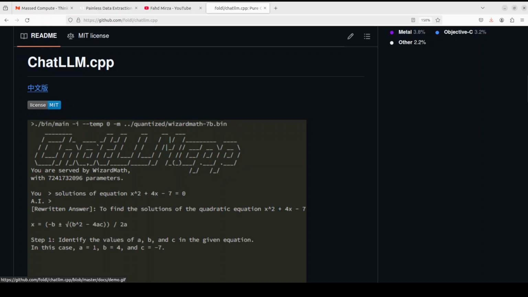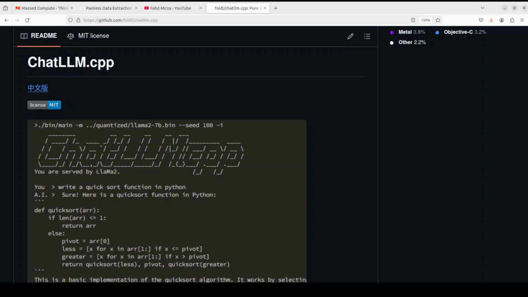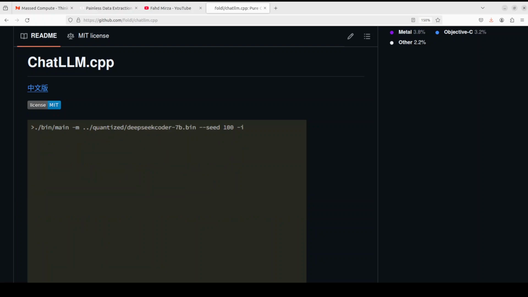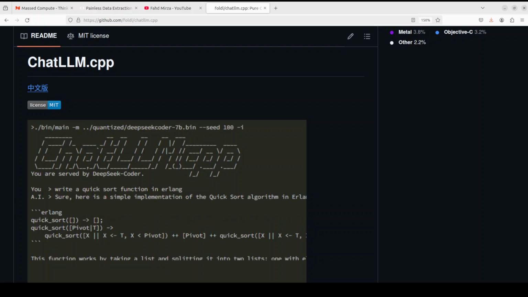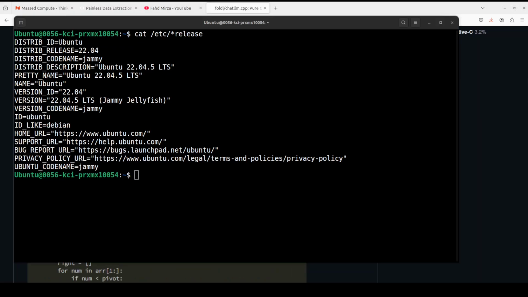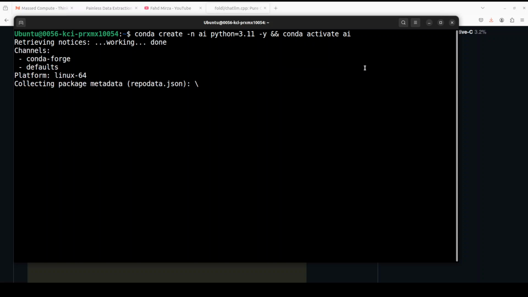Okay, so coming back to this ChatLLM.cpp, as I said, quite a nifty tool. It gives you accelerated memory efficient CPU inference with int4 and int8 quantization. It has got optimized KV cache and parallel computing. This is where I'm running my Ubuntu 22.04. So let's create a virtual environment with Conda and I'm using 3.11.